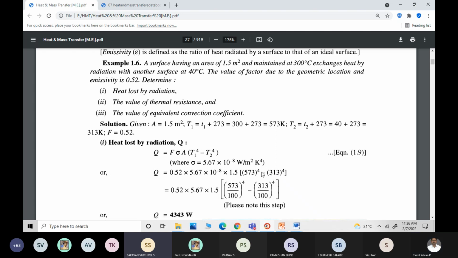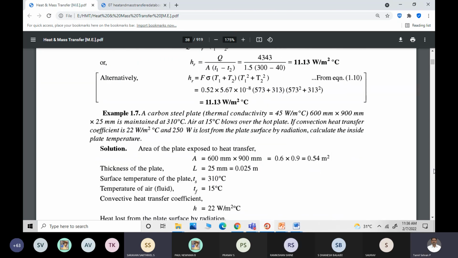Okay, you can substitute. No need to do this step, you have the calculator. 0.52 into 5.67 into 10 power minus 8 into 1.5 into 573 power 4 minus 313 power 4. Is it fine, students? Is it fine? Fine, sir.